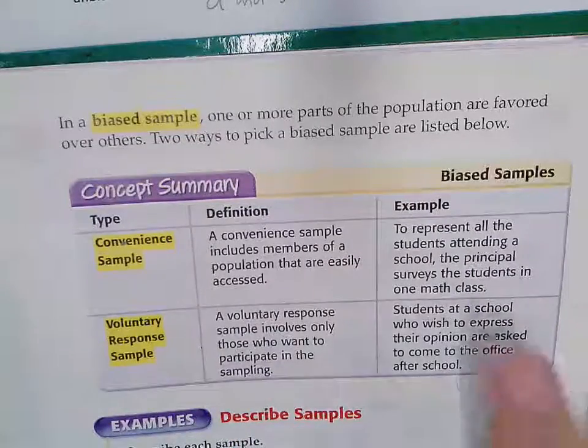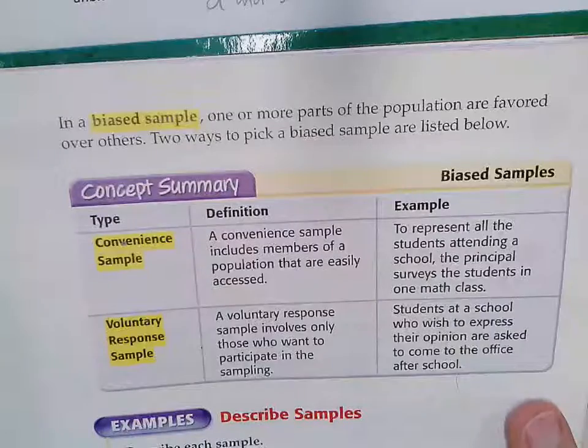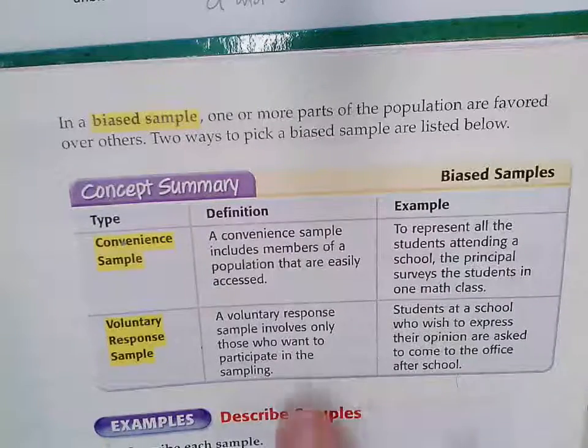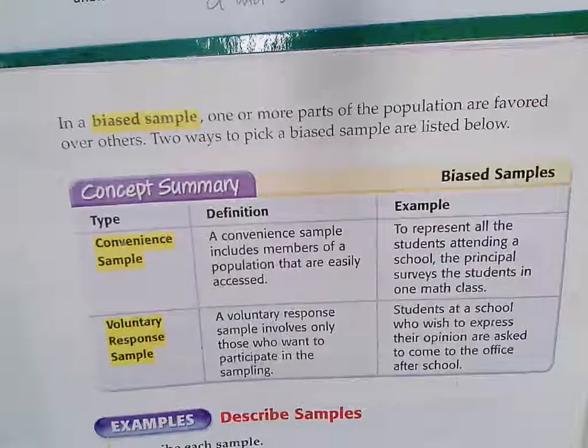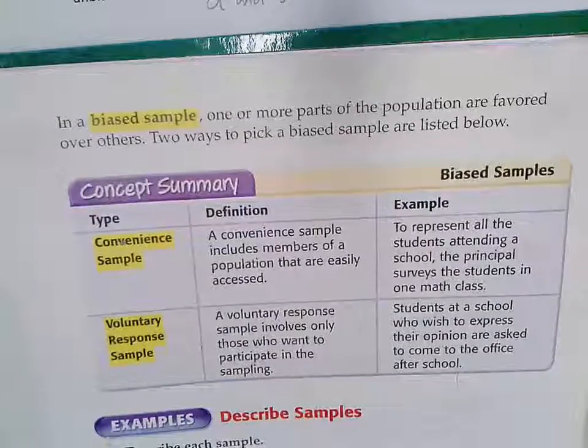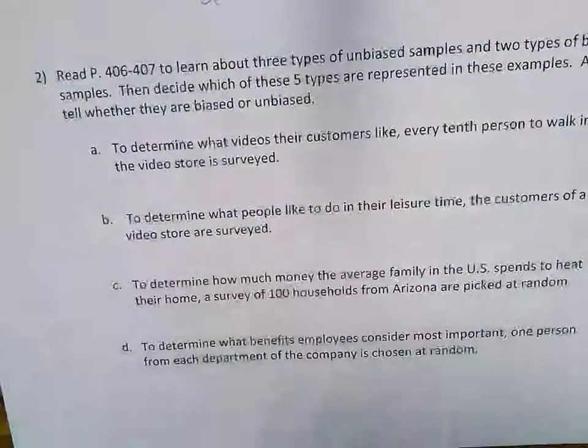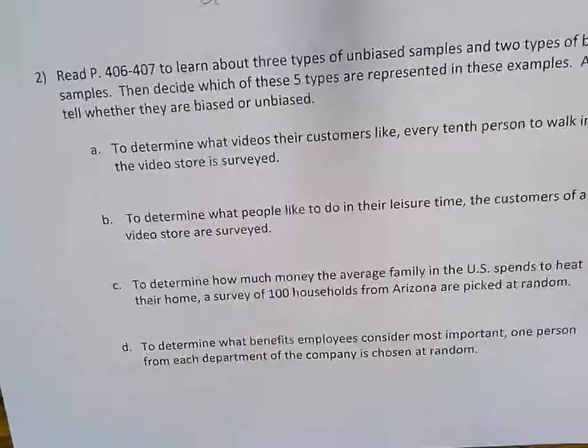So again, you need to read these so that you understand some of the pitfalls and some of the things that people do that are not good ways of finding a sample of people. And then you can answer the questions here for number 2 once you've read those. And then you can check back and see how your answers compare to mine.